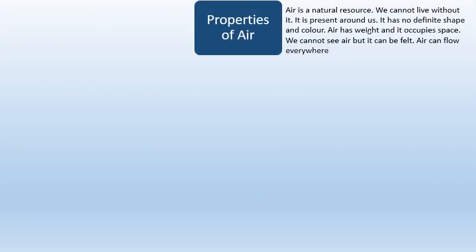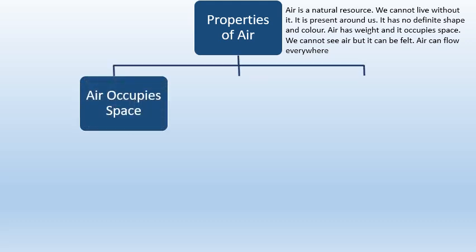Properties of air. Air is a natural resource and we all know that we cannot live without it. It is present all around us. It has no definite shape and color, but it has weight and it occupies space. We cannot see air, but we can feel it. Air can flow everywhere. The main properties of air.